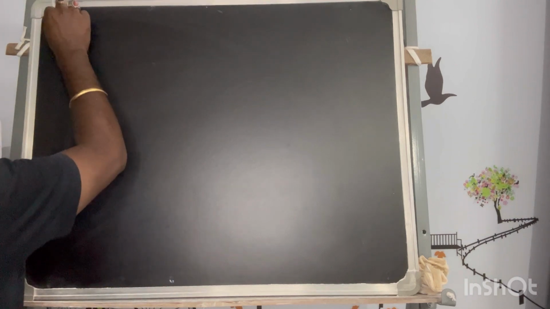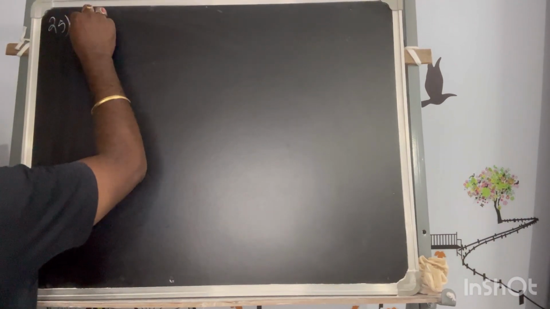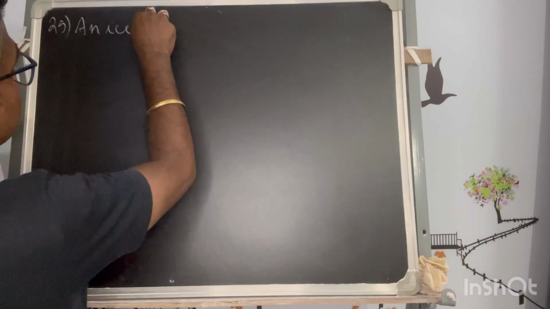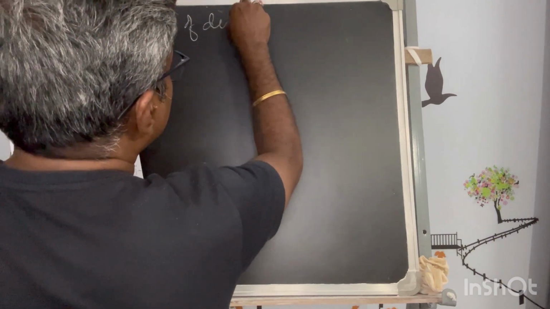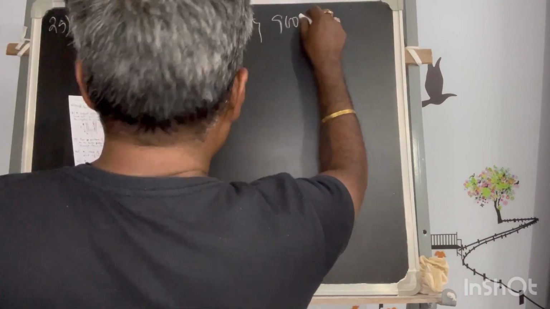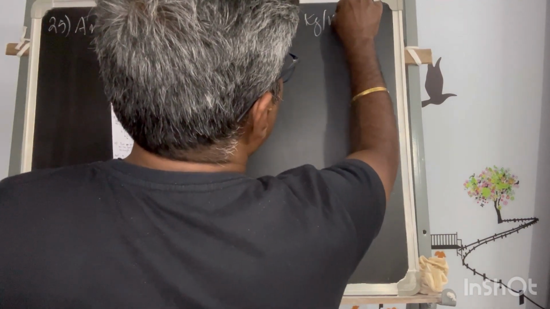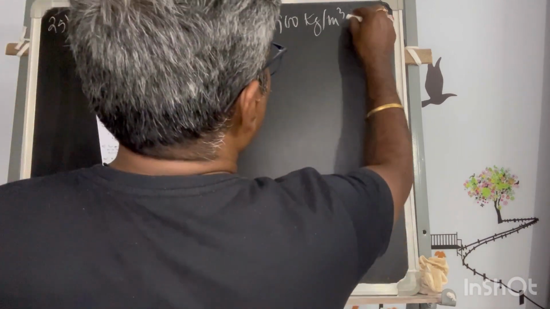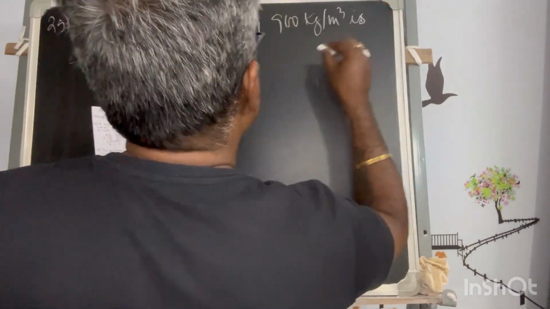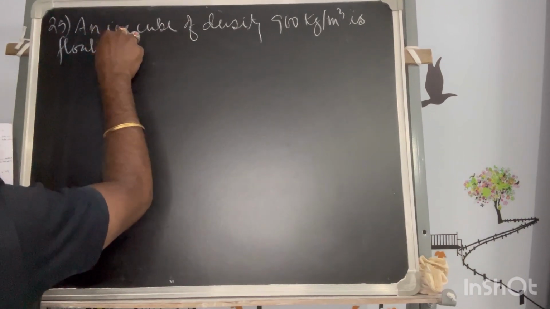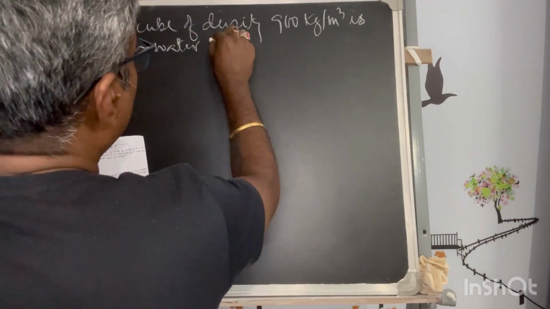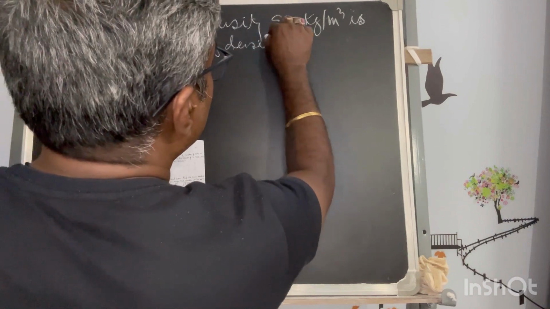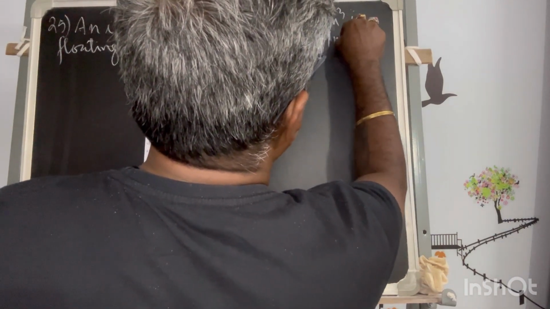Problem number 25 says: an ice cube of density 900 kg per meter cube is floating in water of density 1000 kg per meter cube.